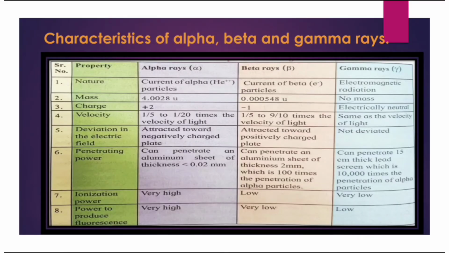Students, we will study the characteristics of alpha, beta, and gamma rays. The nature, mass, charge, velocity, deviation in the electric field, penetrating power, ionization power, and the power to produce fluorescence are given in the following table for alpha rays, beta rays and gamma rays.